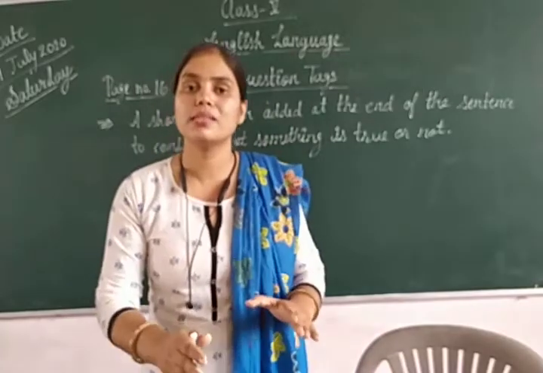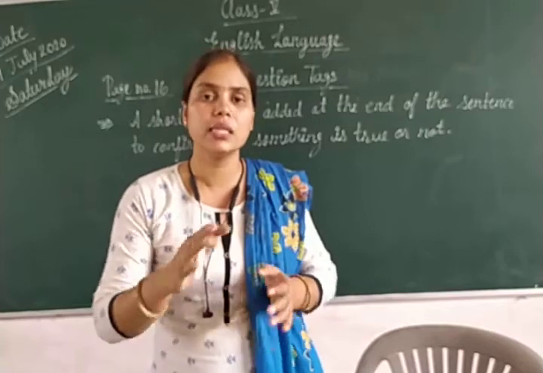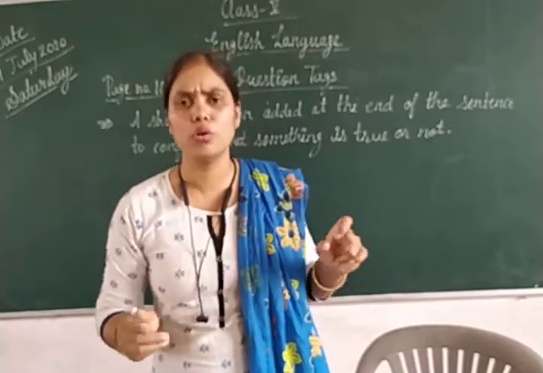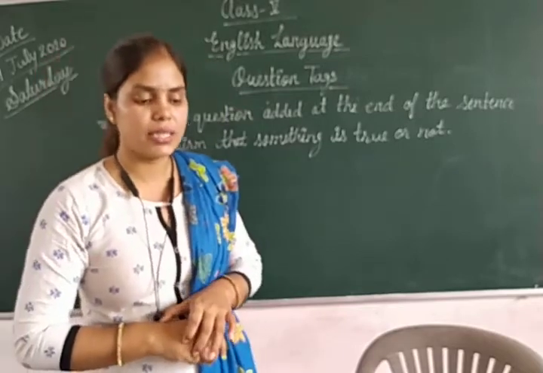So you have to answer just yes or no. That is called a question tag.